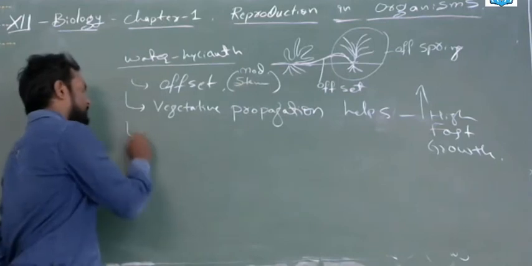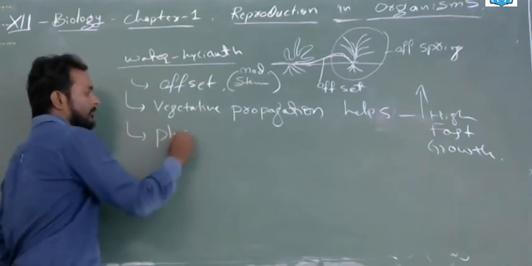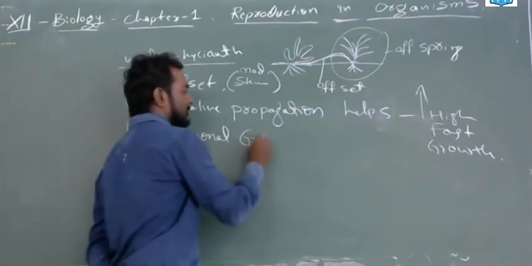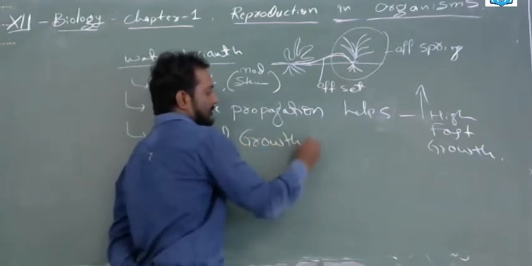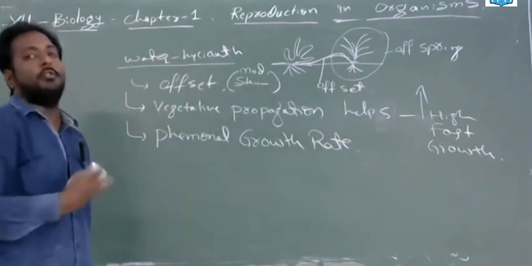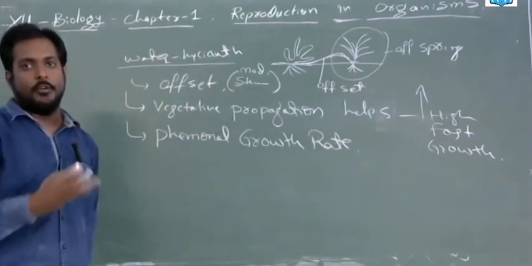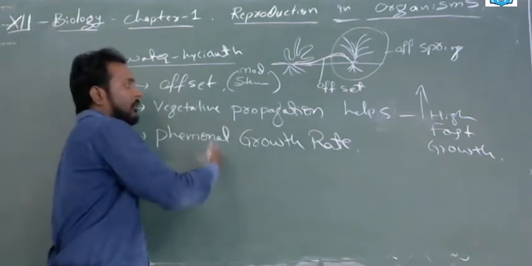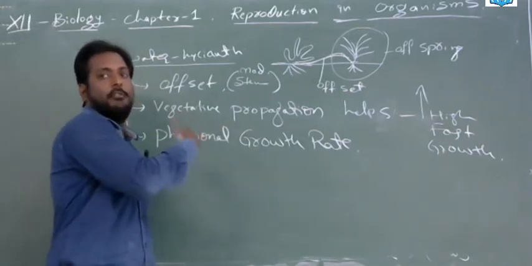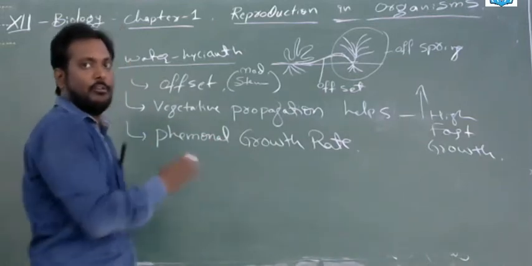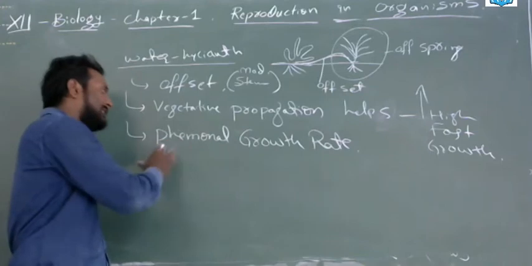Next is another word you have to remember, phenomenal growth rate. What is phenomenal growth rate? This word will be asked in exams. Why is it a phenomenal growth rate? Because of the same reason, they go for vegetative propagation. It's a very simple method. That's why the growth is very phenomenal, considerable.